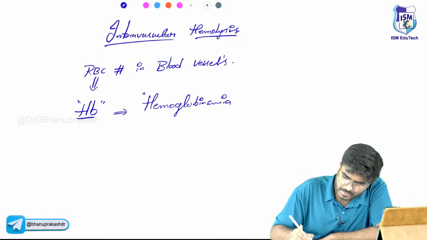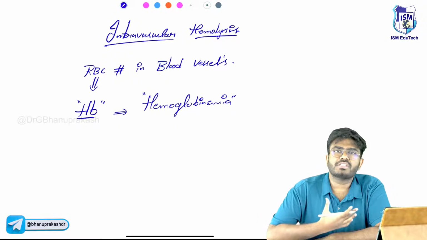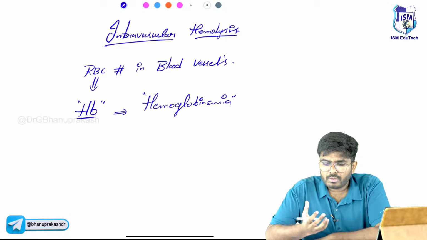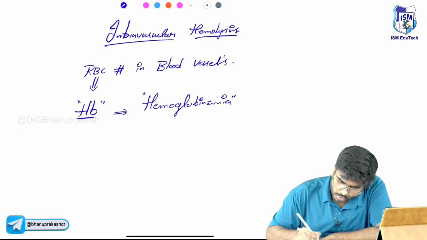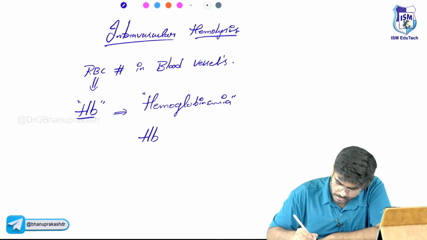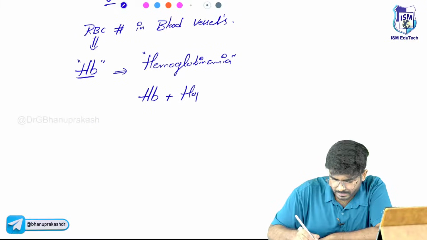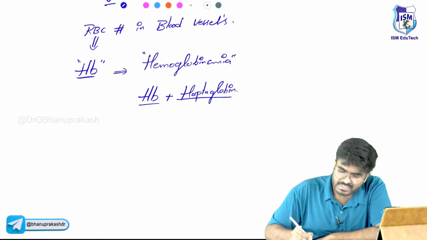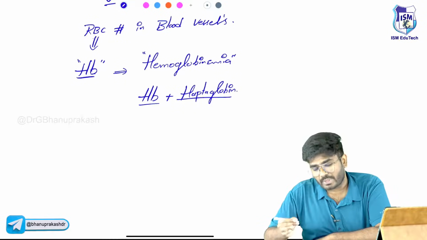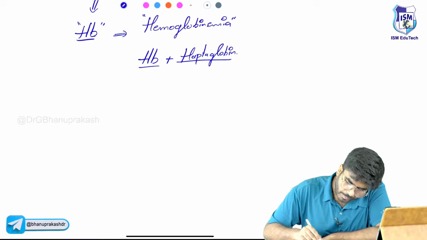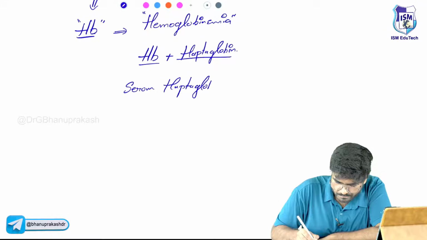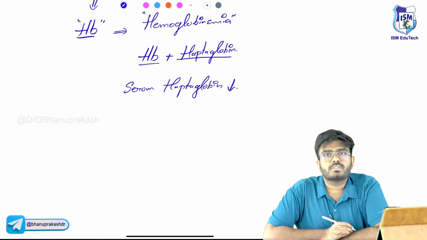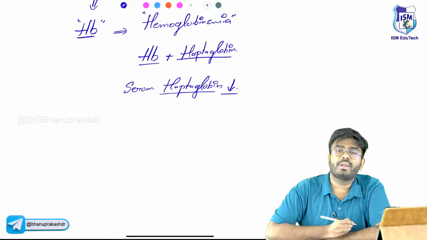Now this hemoglobin is a protein, right? Hemoglobin is a protein which is rich in iron. The moment hemoglobin is released into the blood, it is going to bind with a protein called haptoglobin. Normally haptoglobin is present in the plasma; it's a plasma protein. So what happened to the serum haptoglobin levels? Serum haptoglobin levels are going to go down.